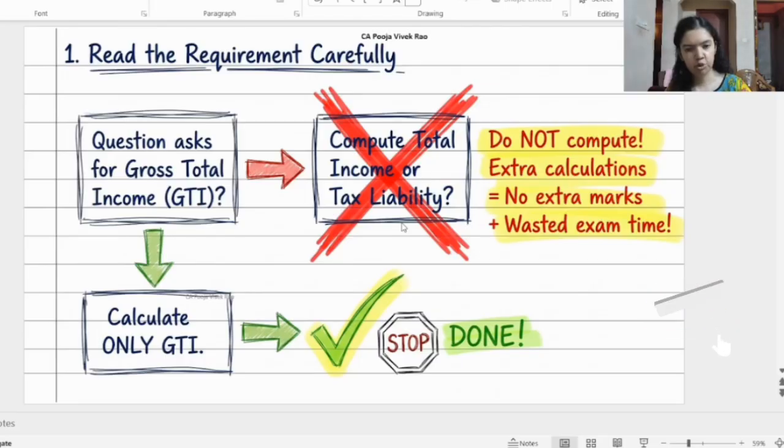Sometimes it was noticed that the question asked to compute GTI, but the students were computing total income and tax liability also. So remember, writing extra calculation does not fetch additional marks. Instead, it wastes your valuable exam time, which you can utilize in writing the other answers. So always identify the exact requirement before you start solving the question. Read the question carefully.